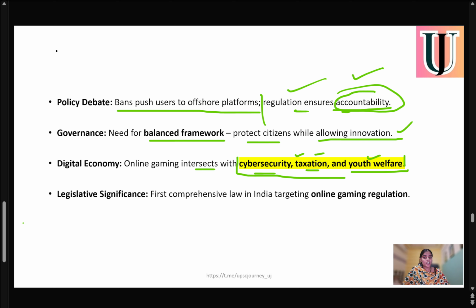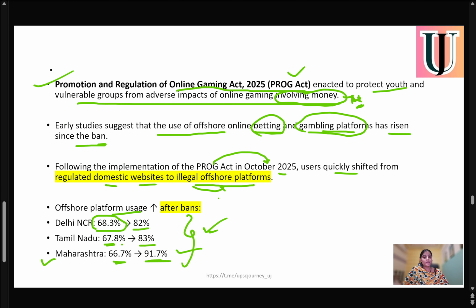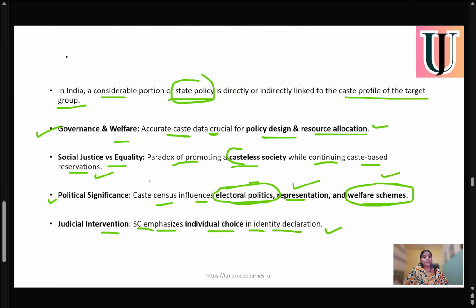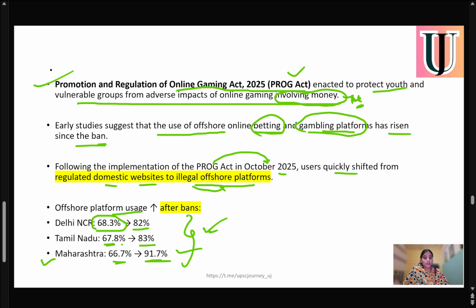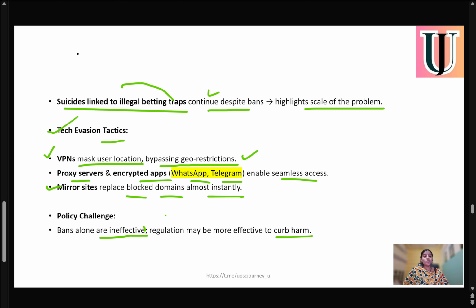Talking about legislative significance, it is the first comprehensive law in India targeting online gaming: the Promotion and Regulation of Online Gaming Act of 2025. The whole context of this article is that we need proper regulation and proper checks rather than completely banning online games, because we have seen that after the complete ban there's a continued increase in offshore platform users, from 67% to 80%, and from 66% to 90%, highest in Maharashtra. So we need a proper balance, with regulation and not a complete ban.